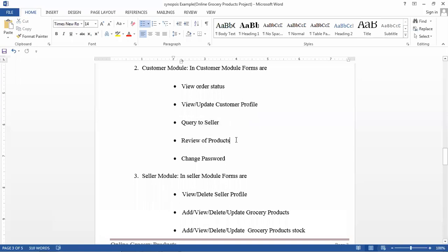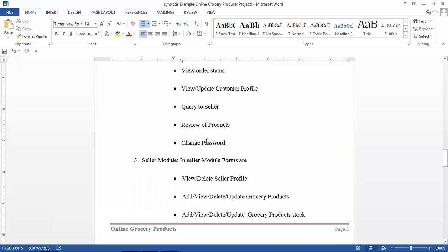Okay, so next here is the review of products. After buying the products, the customer can give a review of the particular product. Okay, so that is possible. And that product review will be displayed in the front, whatever the products. After the product description, you'll get the reviews of customers. Okay, so this will be maintained.